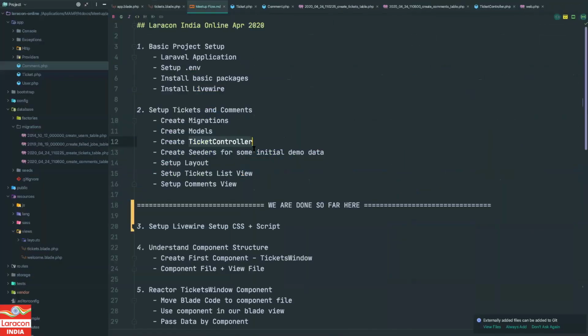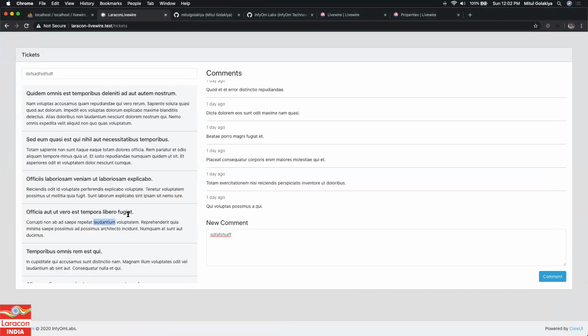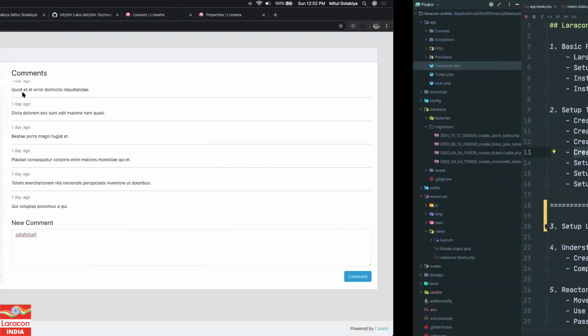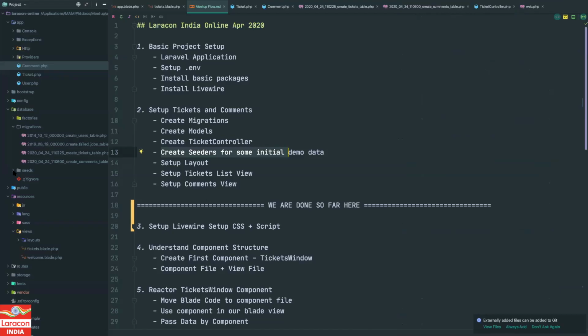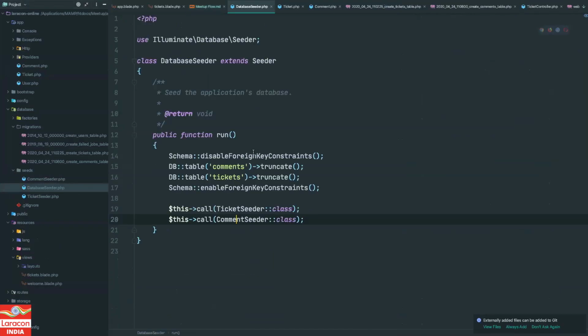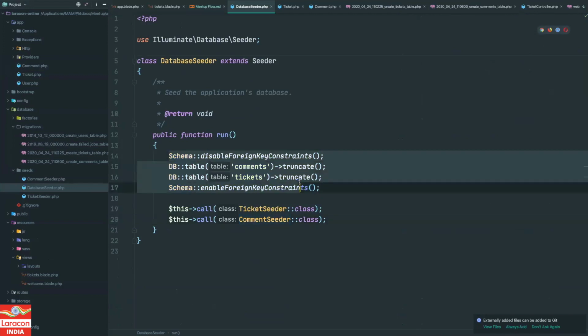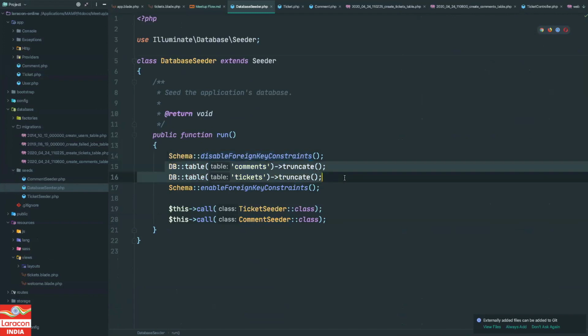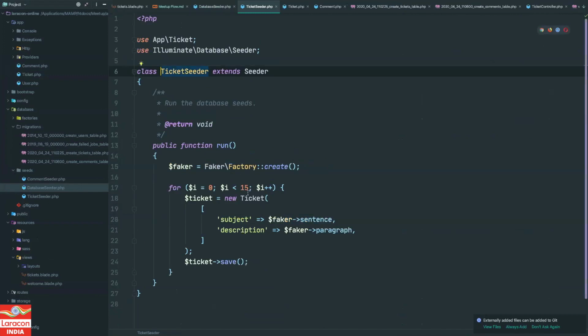So that is done. Ticket controller, create seeders. All this dummy data has been created by seeders. I have created two seeders, in the seeds directory in database. When I run the seeder, I basically disable foreign key checks, then truncate the table, then call the ticket seeder. The ticket seeder will use Faker just for creating fake data, and it will create 15 tickets.